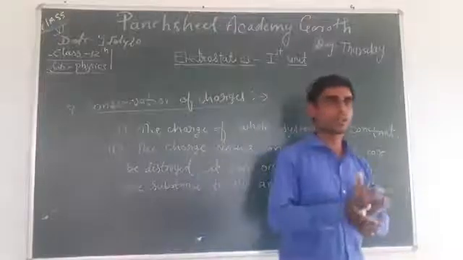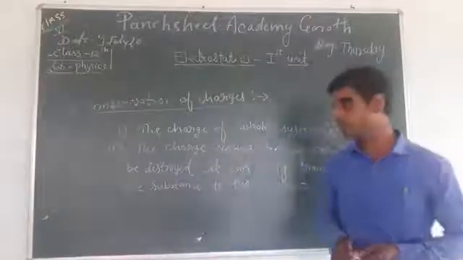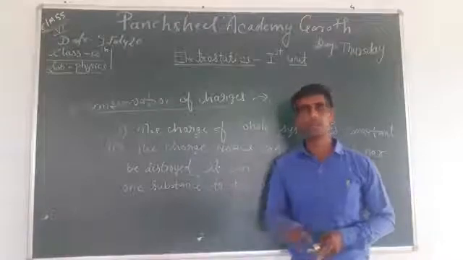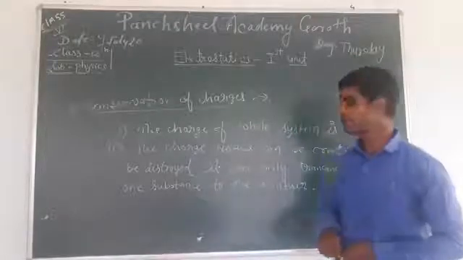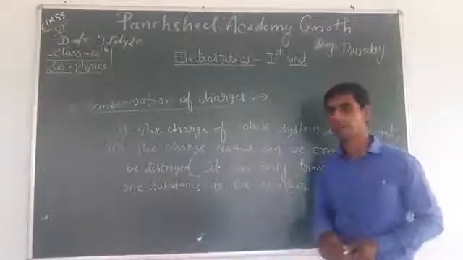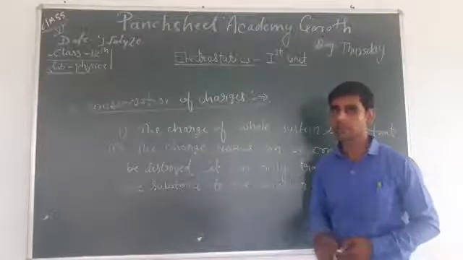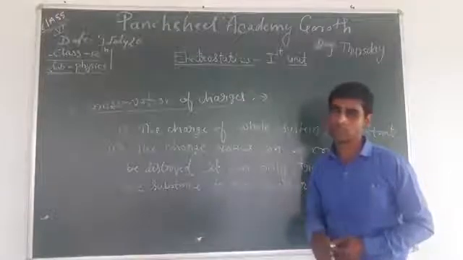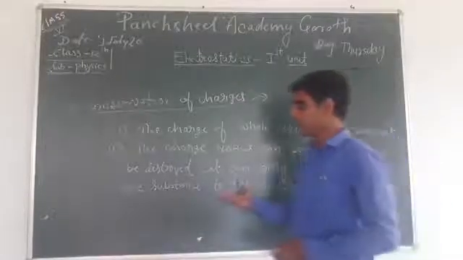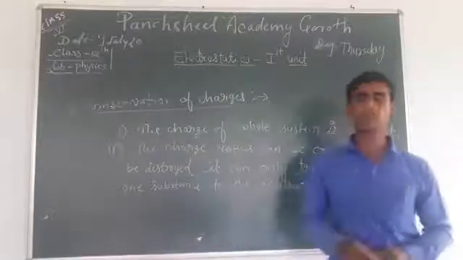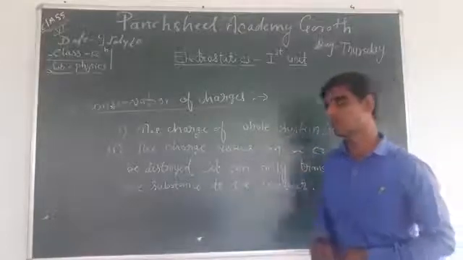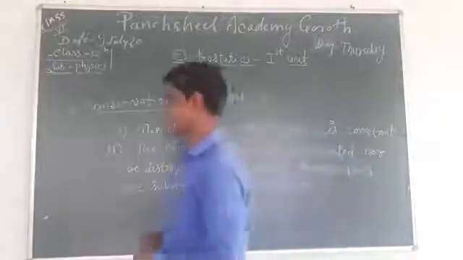If we rub two substances, then charge transfers from one substance to the other. So it is always conserved, not created or destroyed. Just like conservation of mass and conservation of energy, charge also is conserved for the whole system.